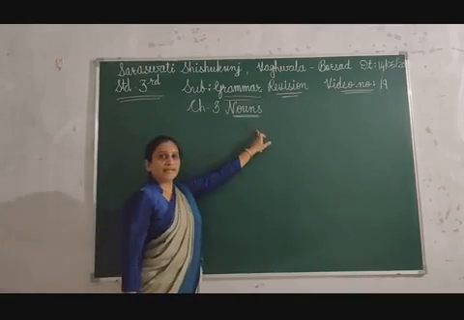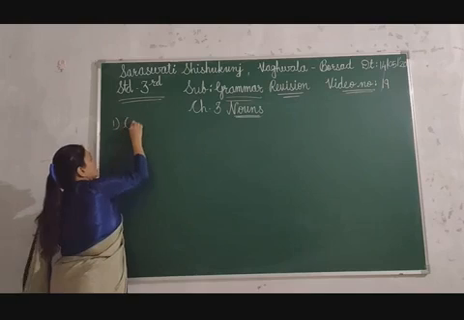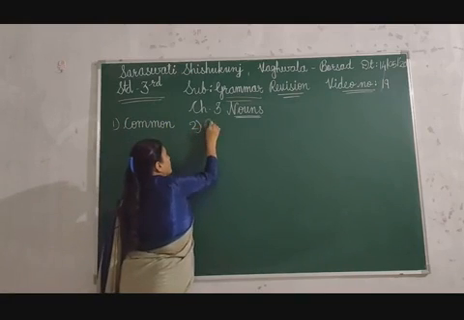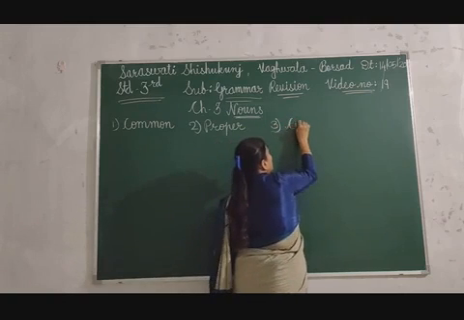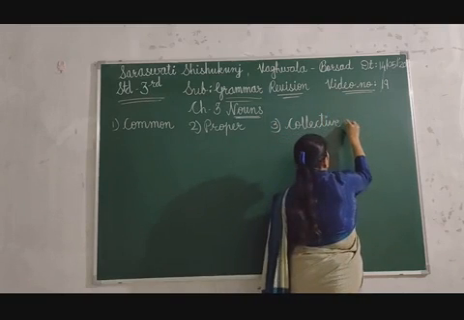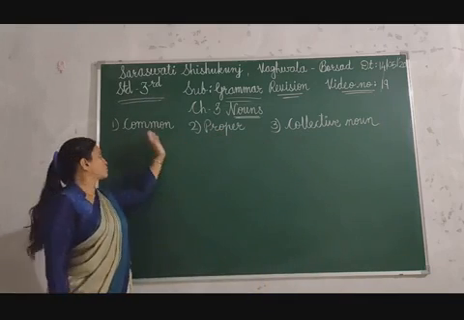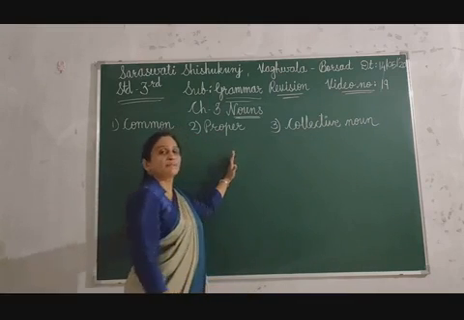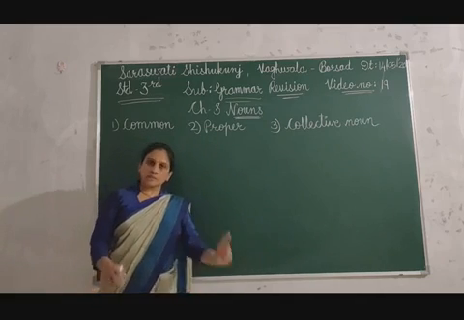Now let's start chapter 3, nouns. There are three types we will learn in this chapter. The first one is common noun. The second is proper noun. And the third is collective noun. Okay. So these are three types of nouns: common, proper and collective. I will give you examples of each because already in my previous video you all learned this, but it is revision, so I am revising with examples.